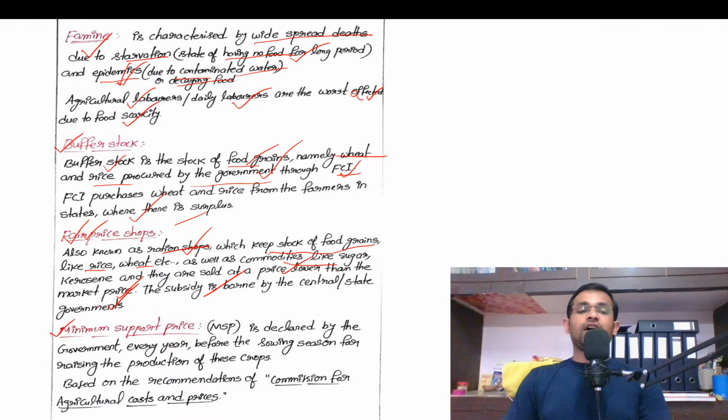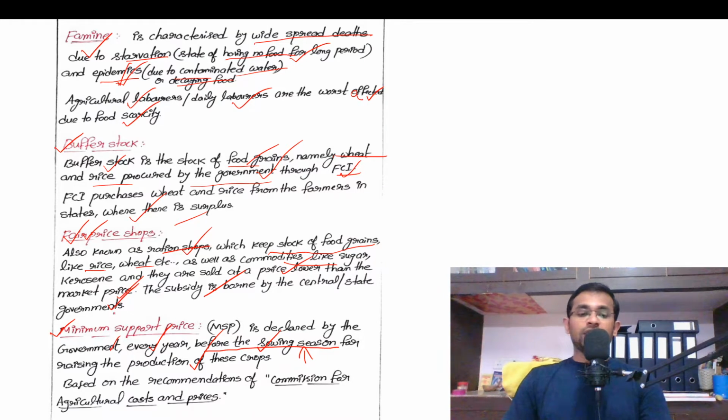Next, MSP or minimum support price. It is very, very important. See, minimum support price is the price declared by the government every year before the sowing season, not after the sowing season. It is a very, very important point to be noted. So before the sowing season, okay, for raising the production of these crops. That means for whichever crops are given MSP, the main objective is to raise the production of such crops.